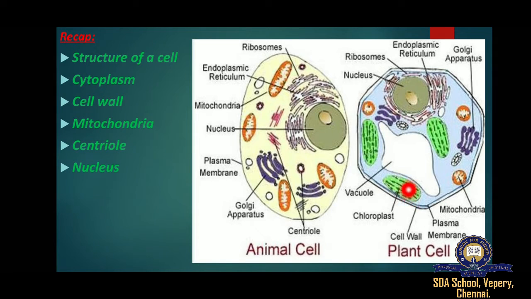Chloroplast. Chloroplasts are the only cell organelles that can produce food from the sun's energy. Only plants with chloroplasts are able to photosynthesize because they contain the very important green pigment called chlorophyll.